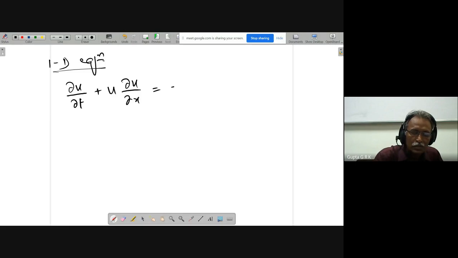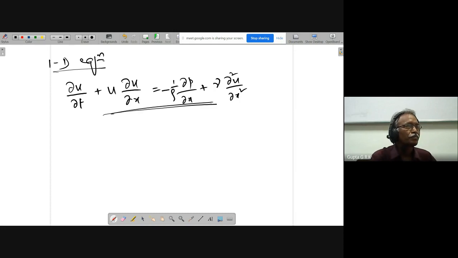This is equal to minus 1/ρ ∂p/∂x plus μ ∂²u/∂x². So this is the general equation for one dimension, with no body forces.